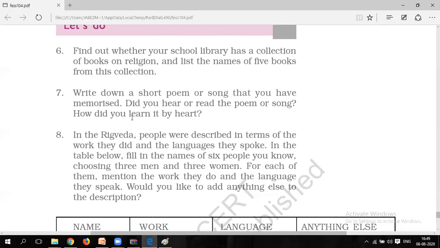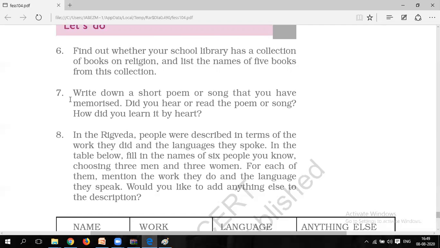You can write down a short poem or song that you might have memorized, so that you can hear and read the poem, or you can sing that song if you have, and how did you learn it by heart. Those things you can do. As I've told you, this is only an activity to get your connection and interaction with the chapter.